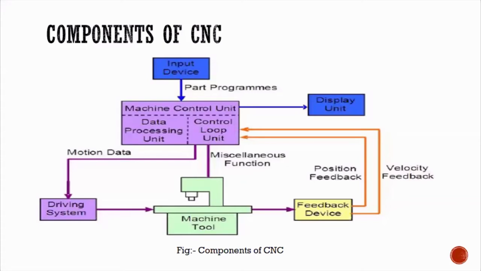Every second, every motion of the tool and workpiece is going to be given as feedback to the machine control unit. Every stage of the program is going to have feedback. This feedback ensures there is no deviation in the programming. Whatever they have programmed, the same has to be executed. If there is any deviation, this feedback device will give input to the machine control unit saying there is a deviation.